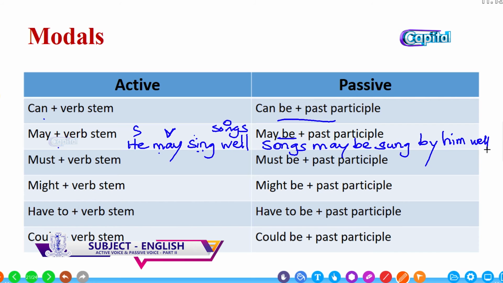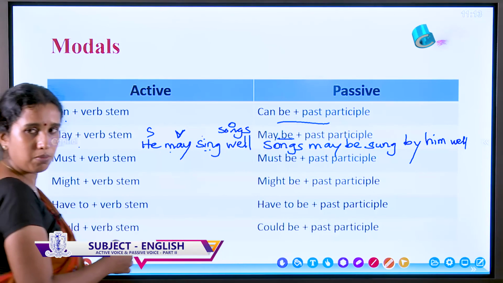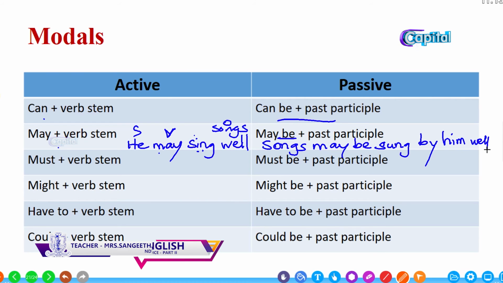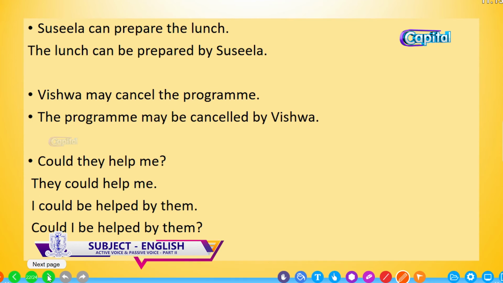So all the modal verbs have the same structure: be plus past participle. Might be plus past participle. Have to be plus past participle. Could be plus past participle.